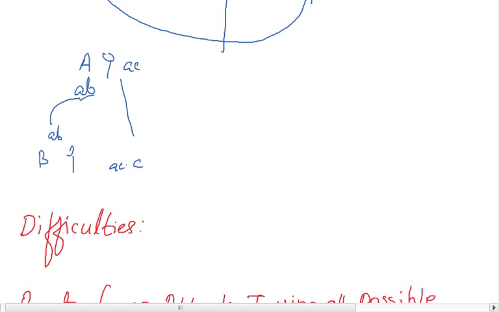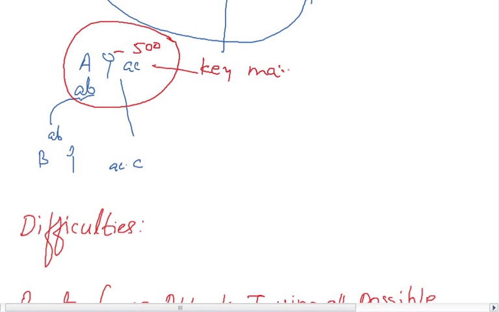So the difficulty is that if you want to communicate with 500 different people, you need to maintain 500 different keys. So key maintenance is the difficulty.